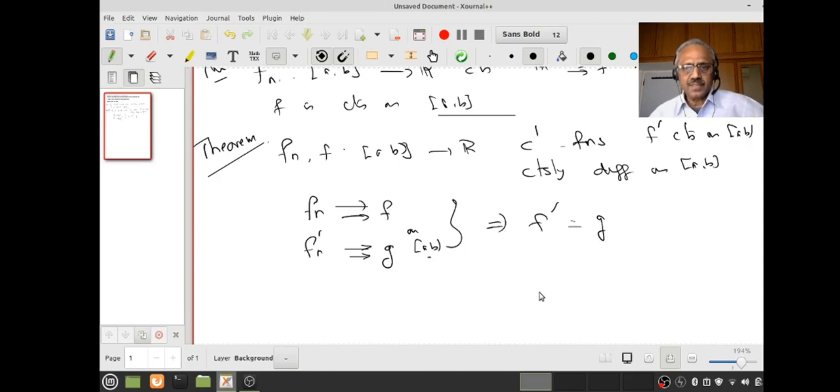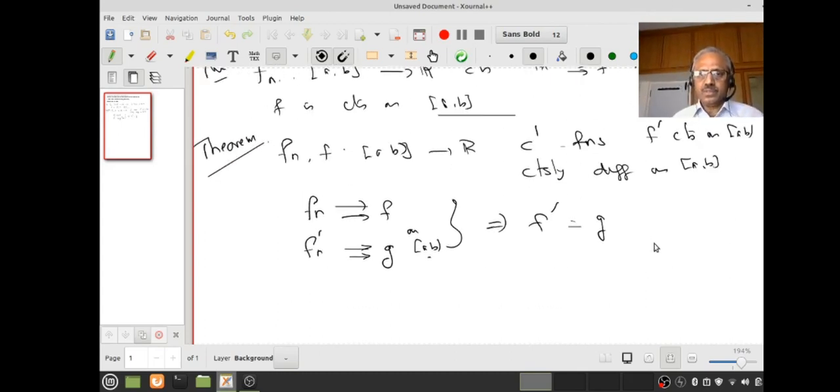Is the result clear? So f_n converges uniformly to f, f_n' converges uniformly to g. Then what I want to claim is that f is differentiable. Not only is it differentiable, its derivative must be g. Since g is continuous, actually I am proving f is continuously differentiable and its derivative is g. Do you understand this? Yeah, the proof is very easy. This is what we want to prove. Later we will actually prove something more, anyway, let's not worry about it.